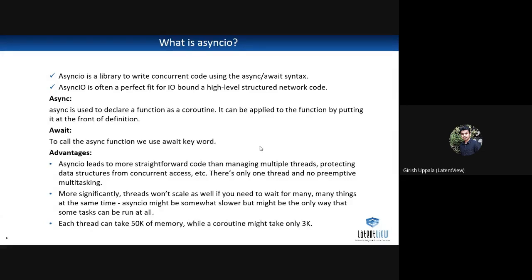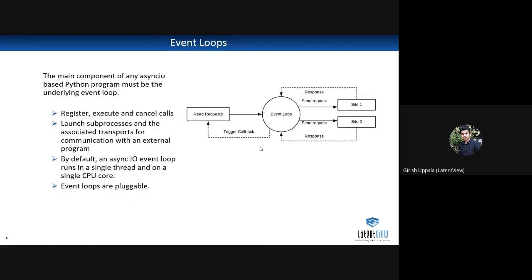And then the next topic is event loop. We are using this asynchronous process with the help of event loop. So event loop will manage all coroutines actually. So here, event loop is a main driver code that manages the cooperative multitasking.